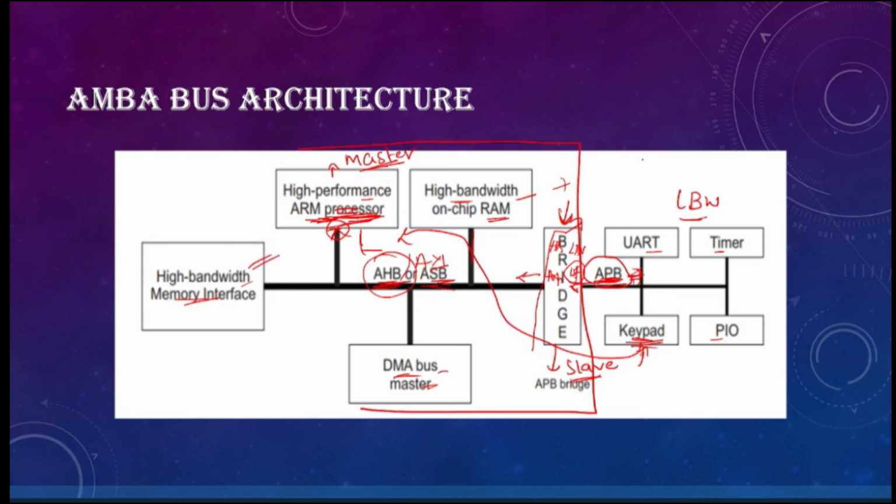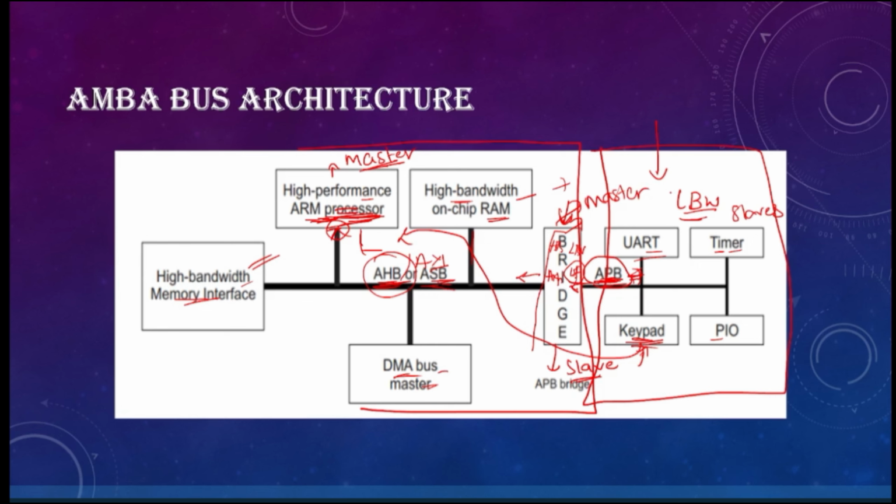Now when we are talking about the low bandwidth devices, all these low bandwidth devices will be considered as slaves, and the bridge is considered the master here.